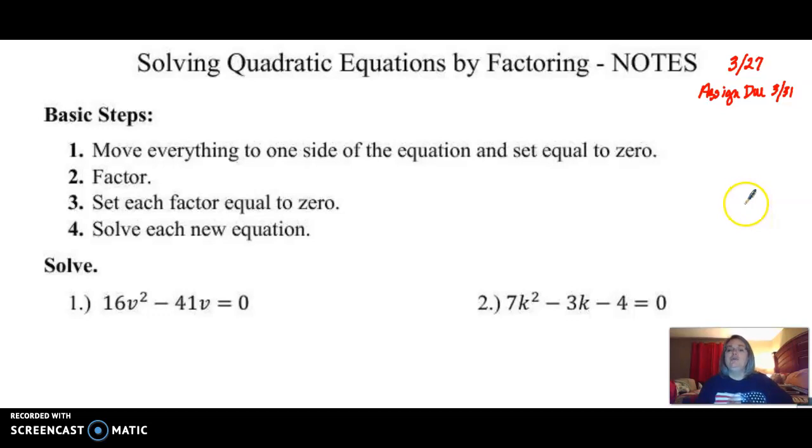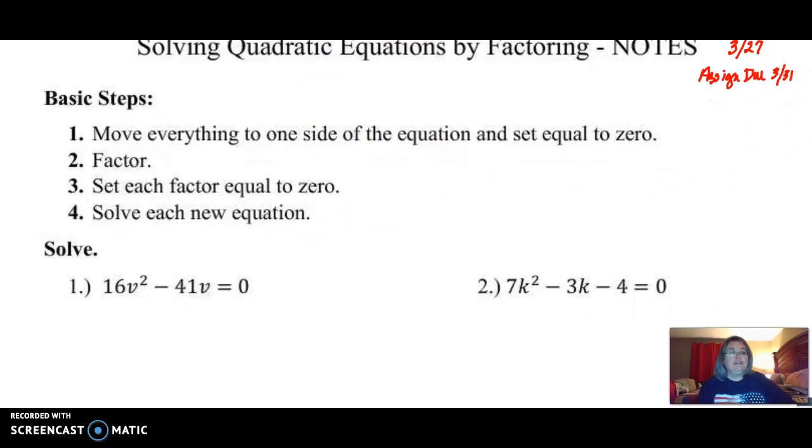Okay? So we'll move on to solving, which we have solved quadratic equations before. I've given you basically your 4 steps that we do almost every time. Depending on what the problem looks like, you could have more steps involved. For instance, moving everything to one side of the equation and setting it equal to 0. So sometimes there's nothing to do for that. Sometimes you might have 2 or 3 steps that it takes you to get everything situated where you want it. Then we're going to factor what's left on that side of the equation. Each of those factors, we're going to set equal to 0, and then we're going to solve each one of those. Okay? So let's get started.